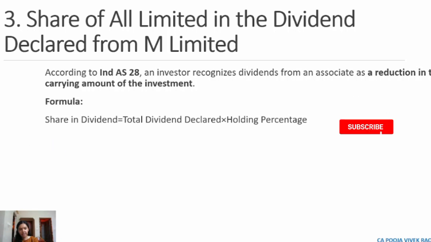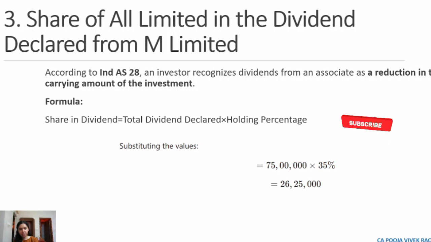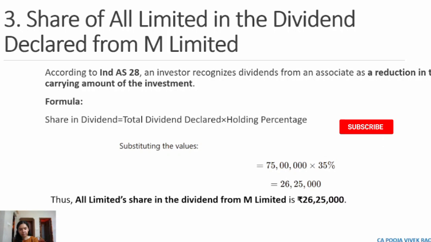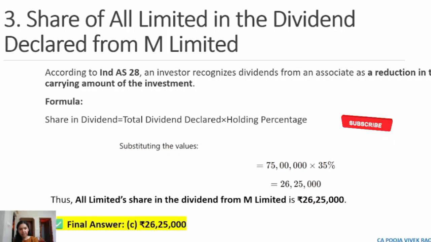The total dividend declared is 75 lakhs into the holding percentage, that is 35%. Hence, the share of All Limited in the dividend declared from M Limited is rupees 26 lakhs 25,000. So the answer is C, rupees 26 lakhs 25,000.